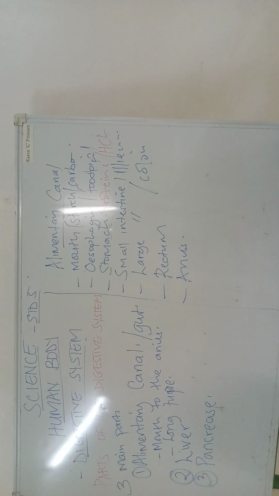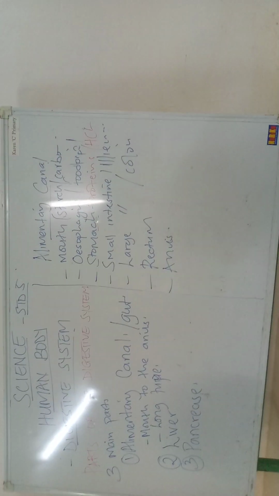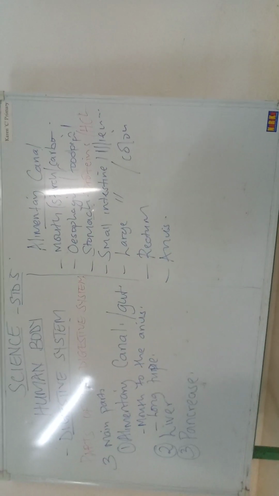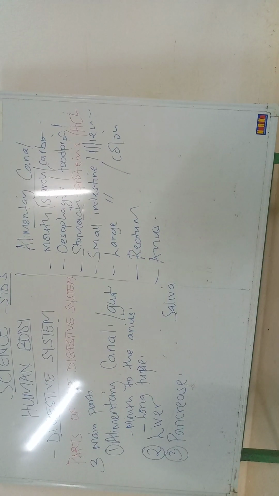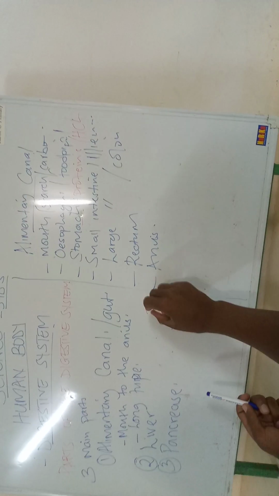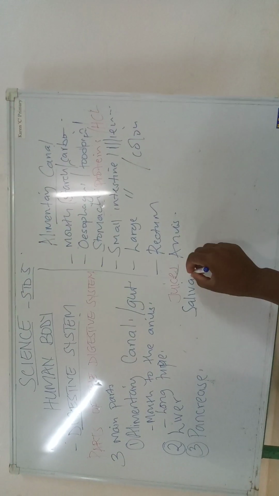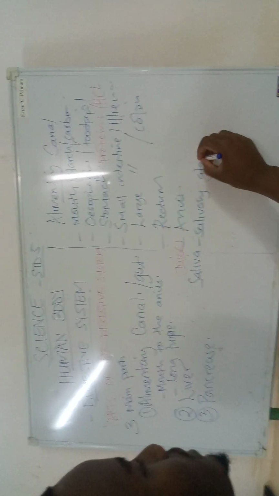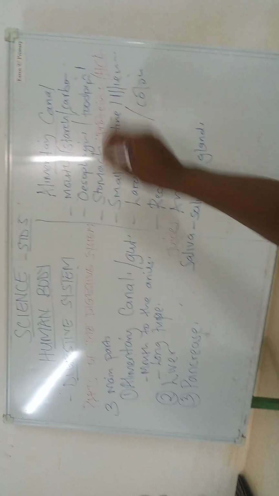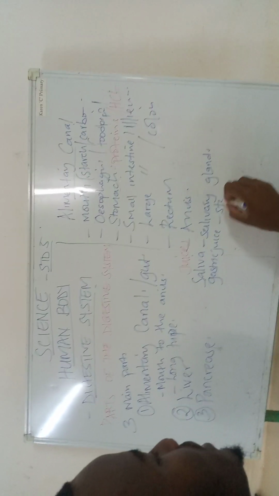Now, what are some of the digestive juices produced? First, we have saliva, which is produced in the salivary glands. We have gastric juice produced in the stomach.